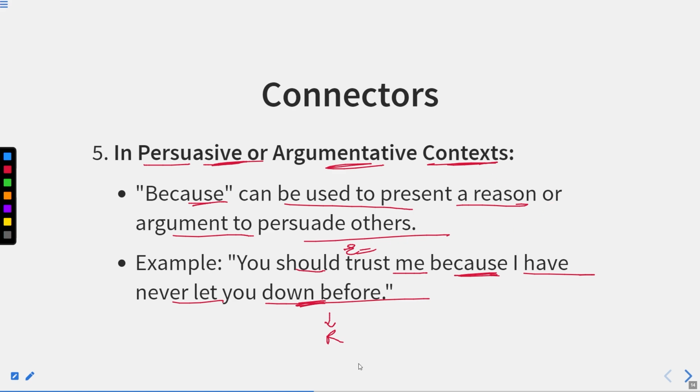For example, if you have seen or heard the Ramayana, you must have heard these statements of Luv and Kush, that they told Lord Ram that he should trust them because they have never told a lie. They have never spoken falsehood. So that was the reason because of which Lord Ram should trust them. So this shows the entire statement for persuasive and argumentative contexts.